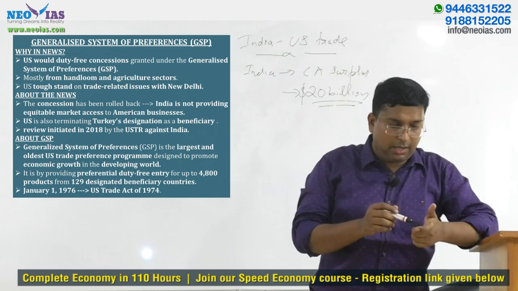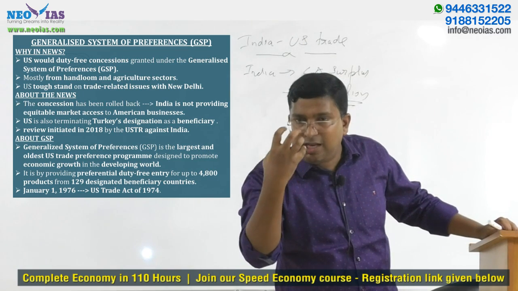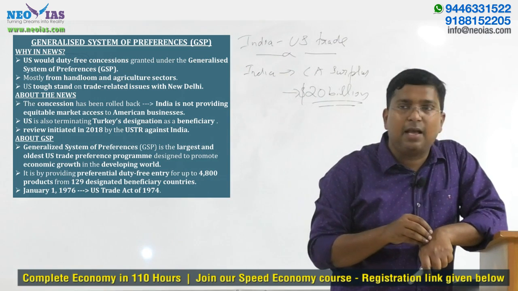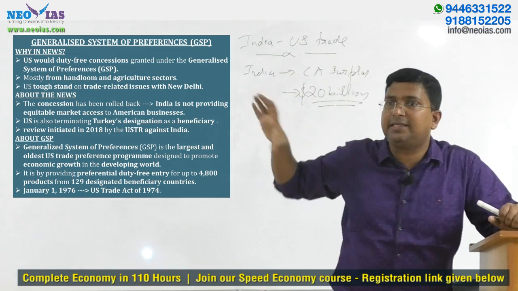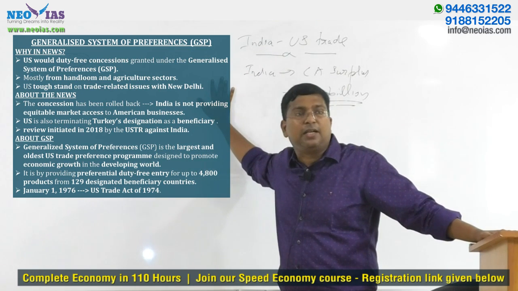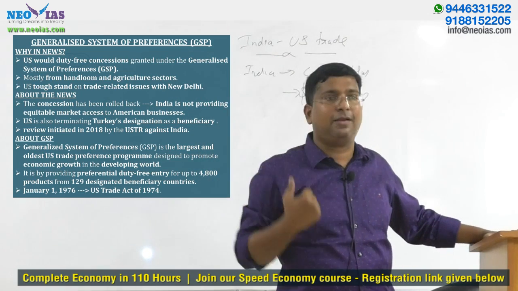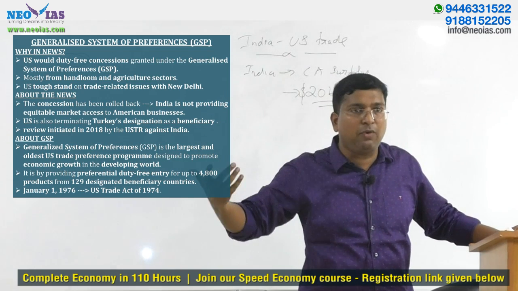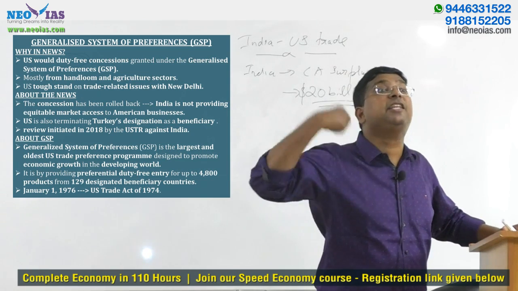The reason being, if you go by the factual information, we'll discuss that, okay? As per the latest US data, under this scheme the US is trading with a value of 20 billion. Under the duty-free concession given under the scheme, the trade between the US and other countries is 20 billion. Out of that 20 billion, 5 billion has been used by India. It means that 25% of this scheme for the entire developing world is utilized by India. So once India is removed from this scheme, our 5 billion exports will also get affected.